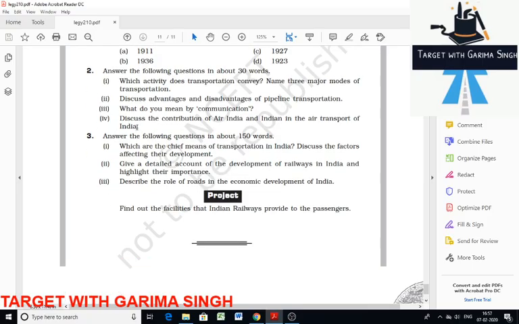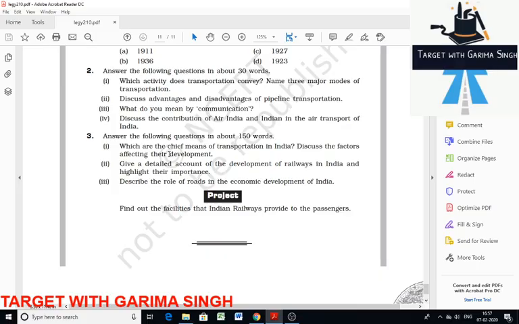Next are long type questions. Which are the chief means of transportation in India? Discuss the factors affecting their development. So the chief means of transportation are land, air, and water. Each mode of transportation contributes to the development of the economy. Land transport comprises road, rail, and pipeline.